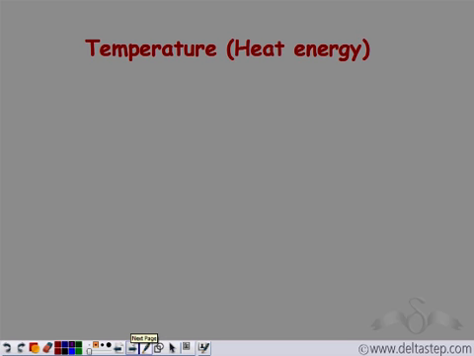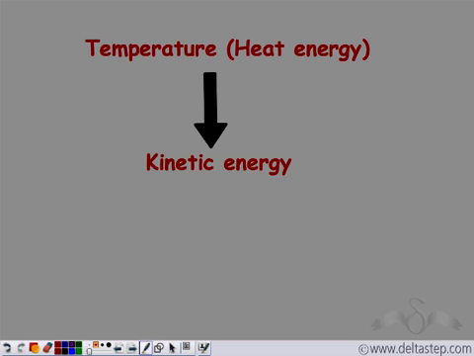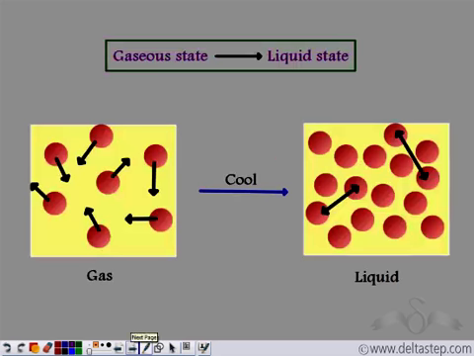When we provide heat energy to the particles, their kinetic energy increases, and this increase in kinetic energy increases the speed of the particles. Similarly, if we extract heat energy from the sample, that is, we decrease the temperature, that decreases the kinetic energy of the particles, and as the kinetic energy decreases, so does their speed. So a decrease in kinetic energy leads to a decrease in the speed of the particles. So let's see how condensation takes place.